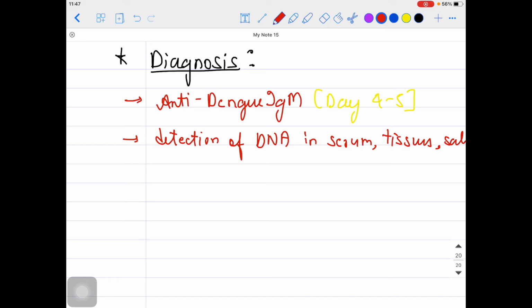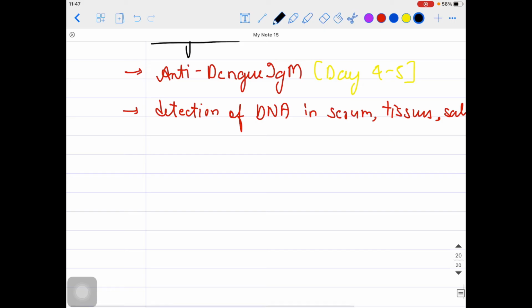Now what about the treatment? Let's talk about the treatment. Treatment and management: there is actually nothing much we can do over here, because you will be doing symptomatic treatment, or I can say supportive treatment.